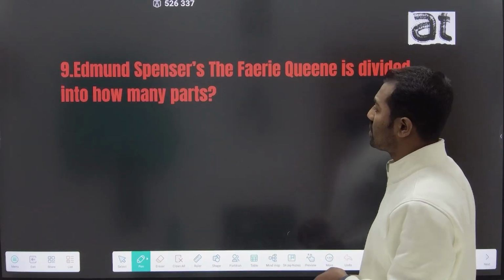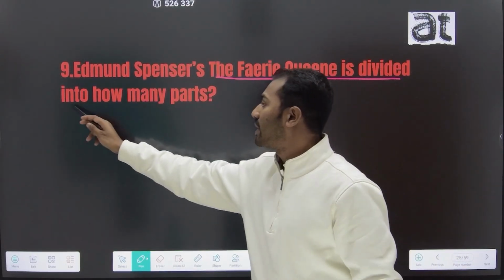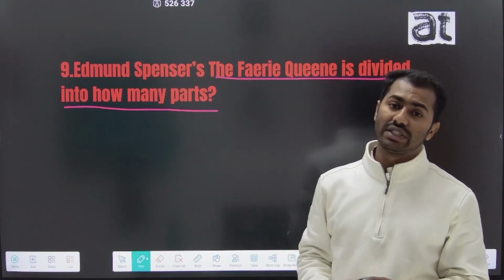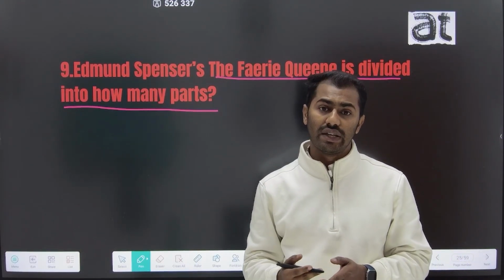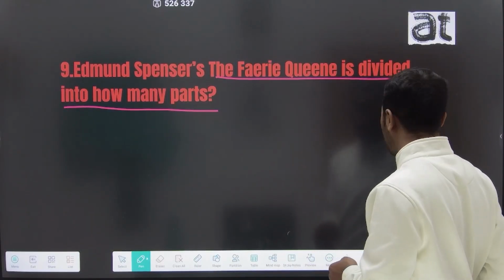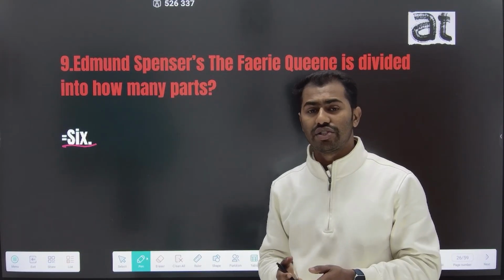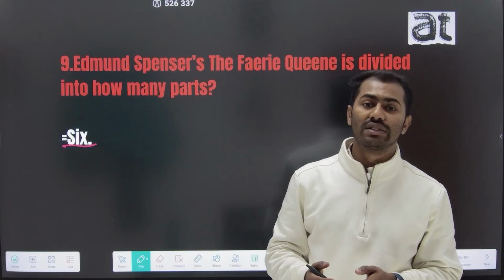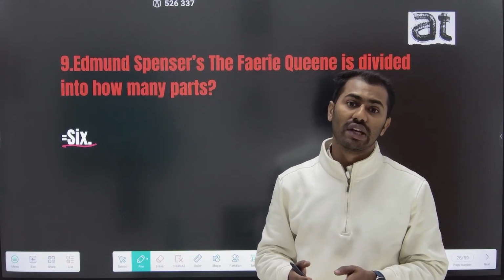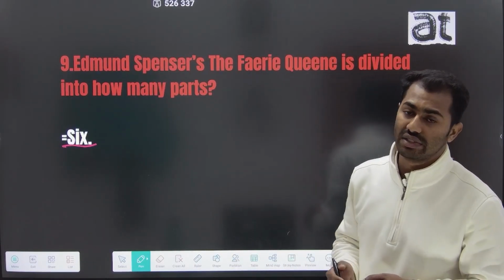And the ninth question is, Edmund Spenser's Faerie Queene is divided into how many parts? The Faerie Queene, written in 1590, is divided into 6 parts, and these parts are holiness, chastity, temperance, friendship, justice, and courtesy, as represented by 6 different characters in this work.